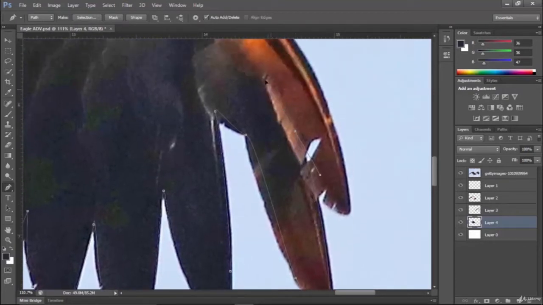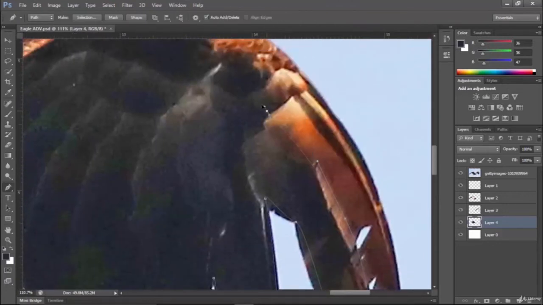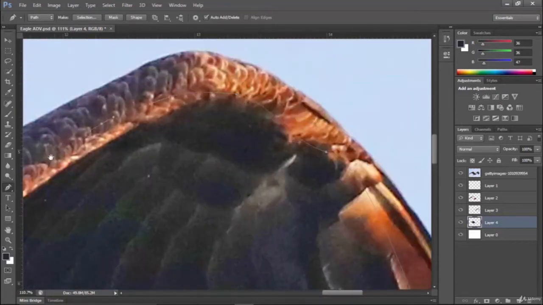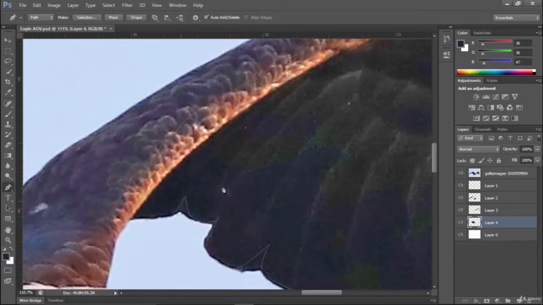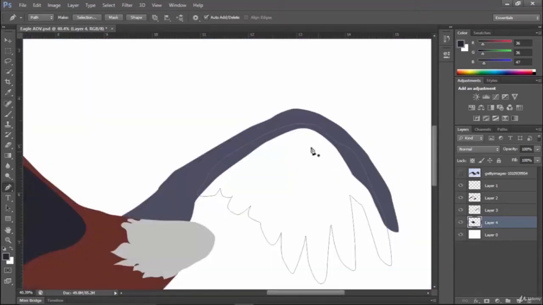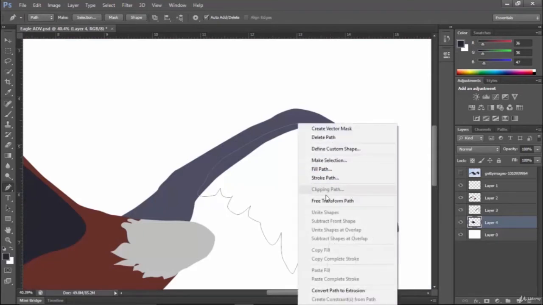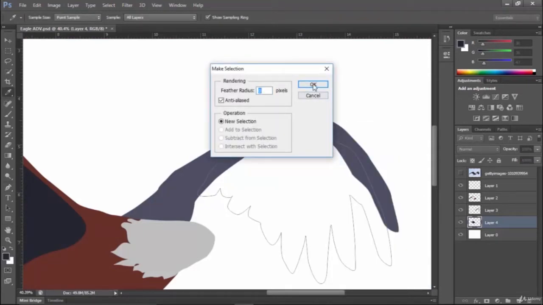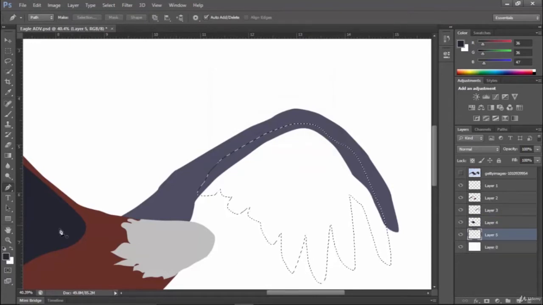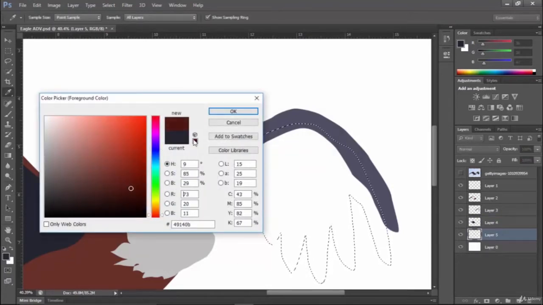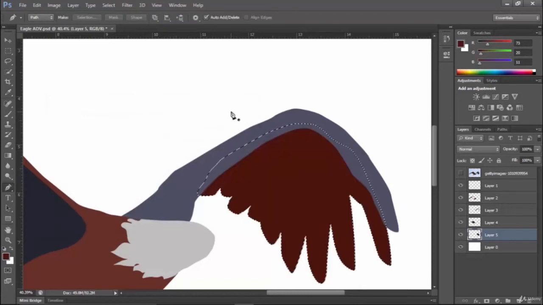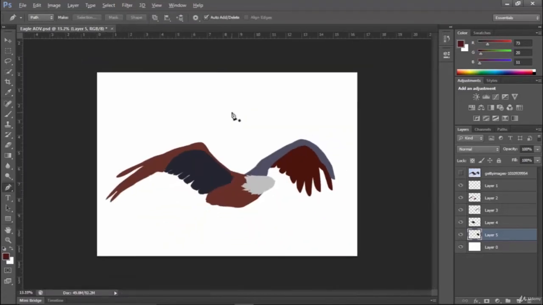Control Z, make another line, right click, make selection, so much of darker, Alt backspace, Control D. So make sure that whenever you are making a file you should have to save it.